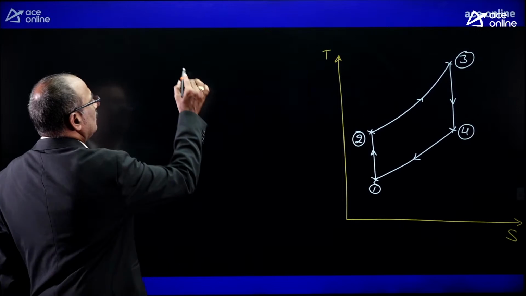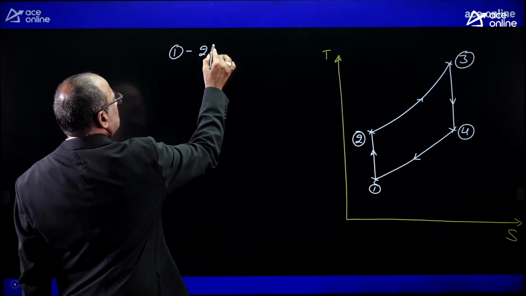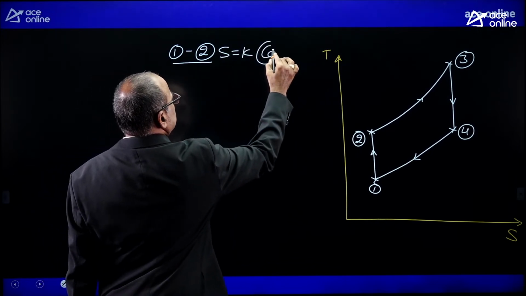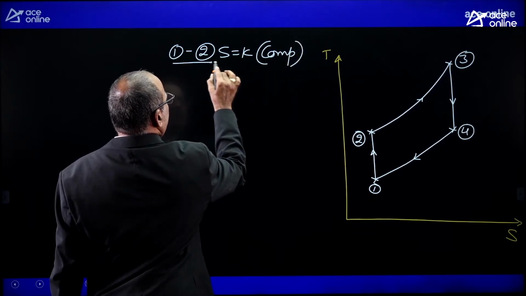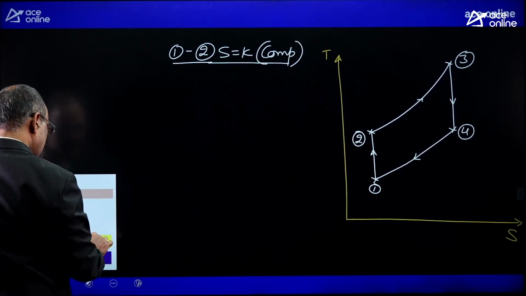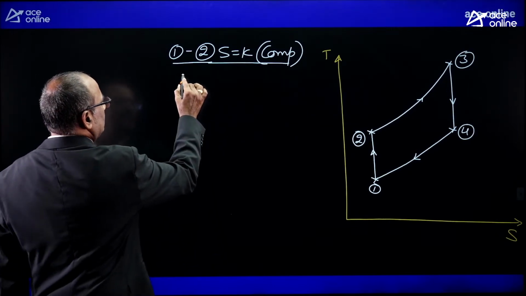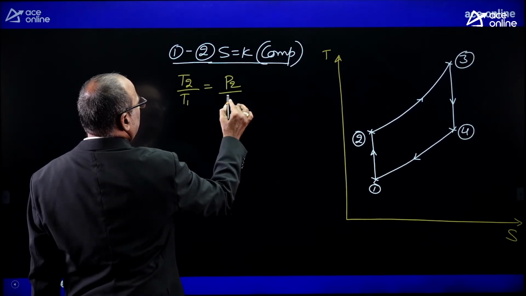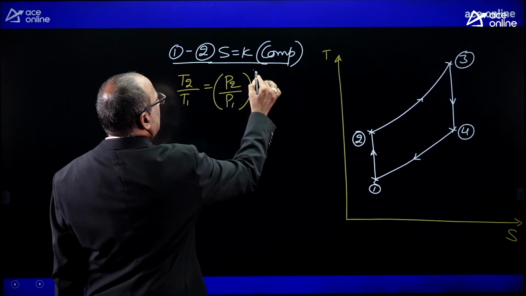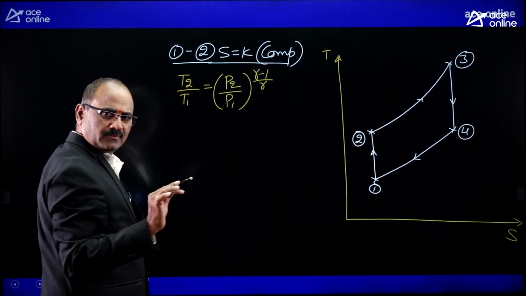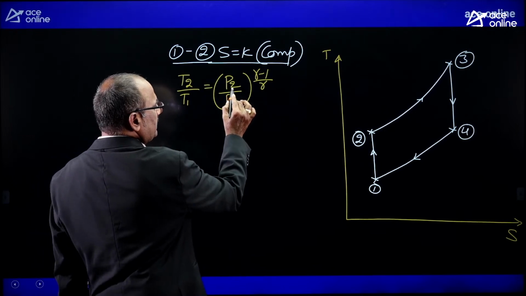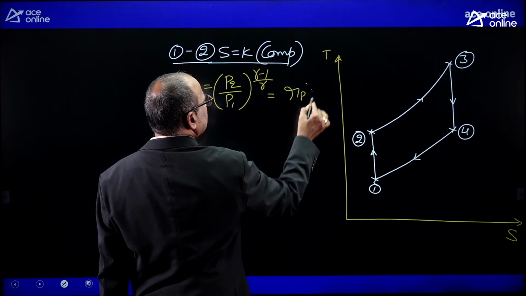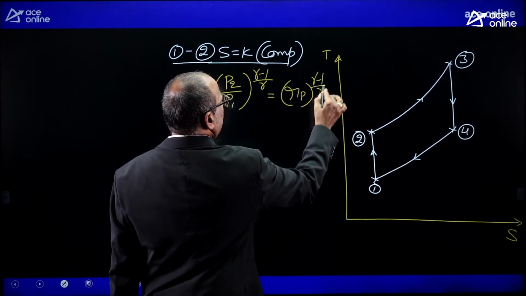Now, for the process 1 to 2, that is the isentropic compression process, the relation between the temperatures and pressures is T2 by T1 is equal to P2 by P1 power gamma minus 1 by gamma. P2 is the pressure after compression and P1 is the pressure before compression. That P2 by P1 we mark as Rp, so it is Rp power gamma minus 1 by gamma.